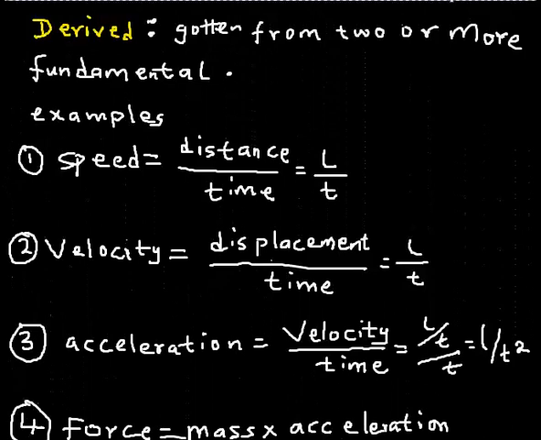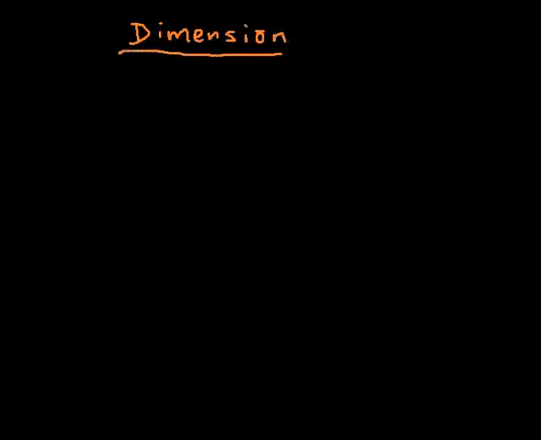All right, now we'll discuss a very important term known as dimension of a quantity, dimension of a derived quantity. Okay, the dimension of a derived quantity is simply a derived quantity that is expressed as an exponential product of the fundamental quantities, using the symbols of the fundamental quantities. All right, if that doesn't actually make sense, I will just tell you what I mean.